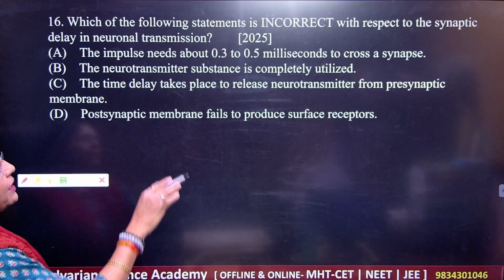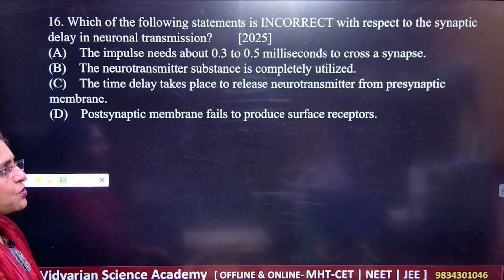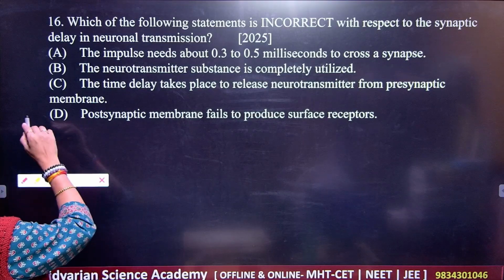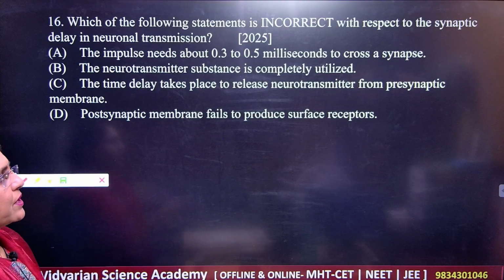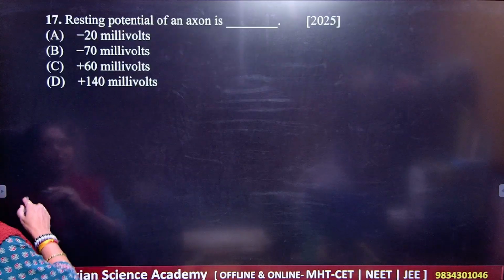The time delay takes place to release the neurotransmitter from the presynaptic membrane, and the postsynaptic membrane fails to produce the surface receptor. So for question number 16, we have the C option. It takes the delay to release the neurotransmitter from the presynaptic membrane. C is the correct option.